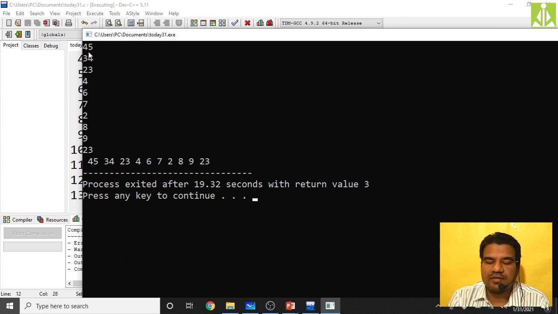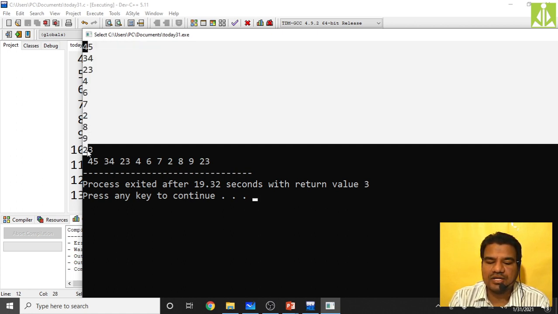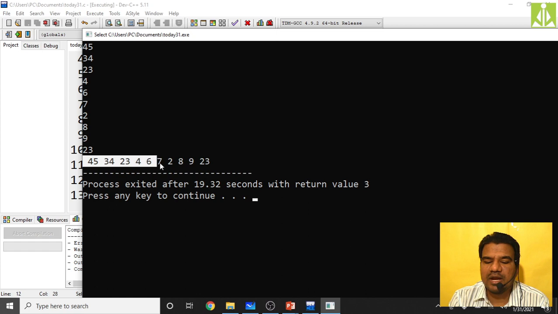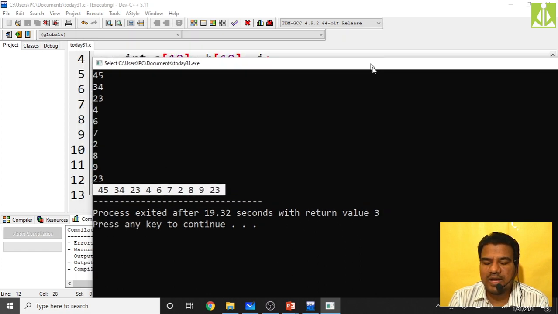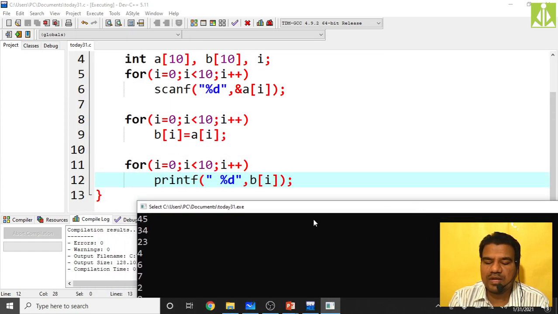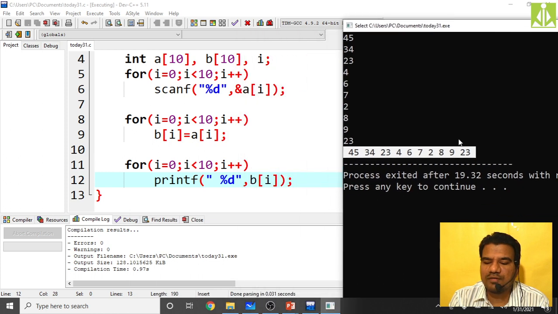See, whatever values I have entered into A, the same values I am getting from B as well. So why am I getting this? Because I am printing the B array over here. And this output, whatever we got in the second line, horizontally, all this output we are getting from the B array. The vertical input, whatever we are giving, that we are reading using scanf into A. You can clearly see over here. We are reading the input into the A array, and we are printing the output from the B array.